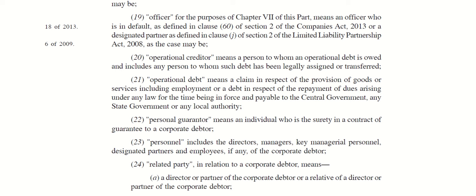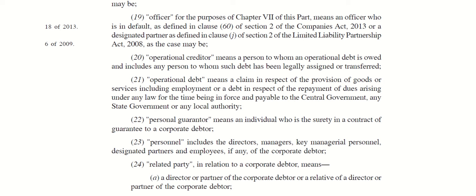In the last video, just to refresh, we started from the provisions of section 6 of Chapter 2 with regard to corporate insolvency resolution process, in which we have seen who are the persons who can initiate a corporate insolvency resolution process, and that is the financial creditor, an operational creditor, or a corporate debtor.